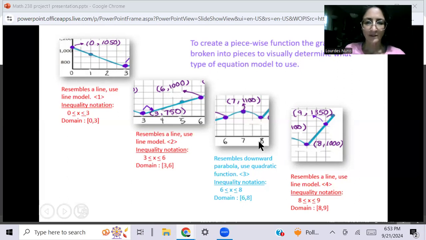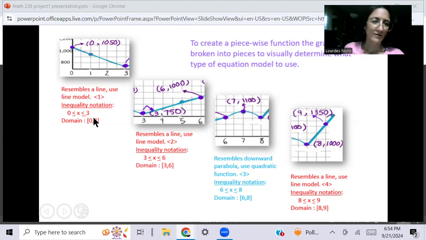I sectioned off each section that pertains to each line, so we can create a separate calculation for each. We need to visually see what each section is, so we can determine if it's a line or a parabola or whatever kind of equation we need to use.